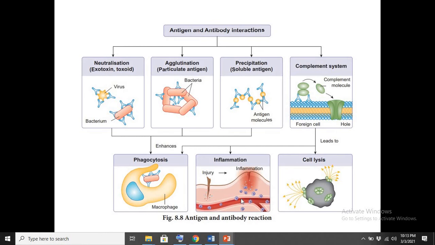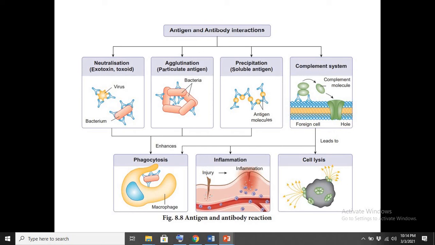One more function that can be performed by the antibodies is that they initiate inflammation. Whenever any antigen or any pathogen enters your body, your body initiates inflammation.